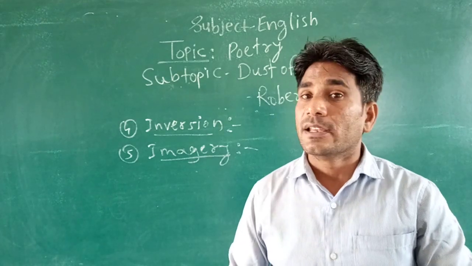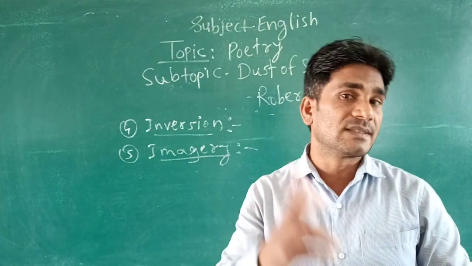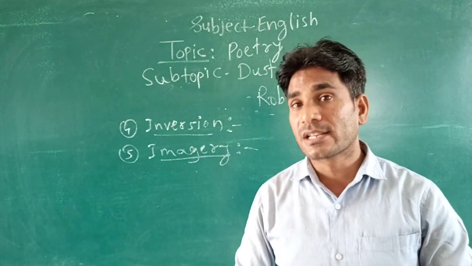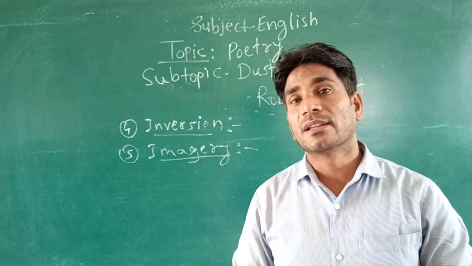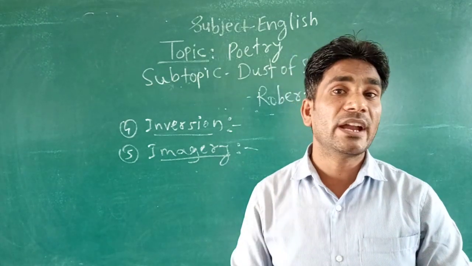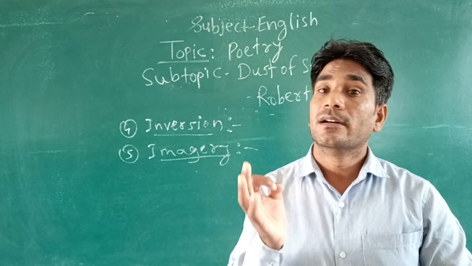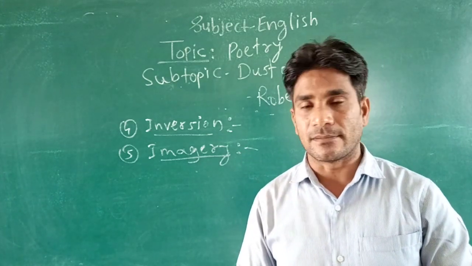And to prove it, here the poet has used two bad omens or nature's objects which are generally used in a negative way by poets in their works. And what are these? Crow and hemlock tree. Both are understood as bad omens.